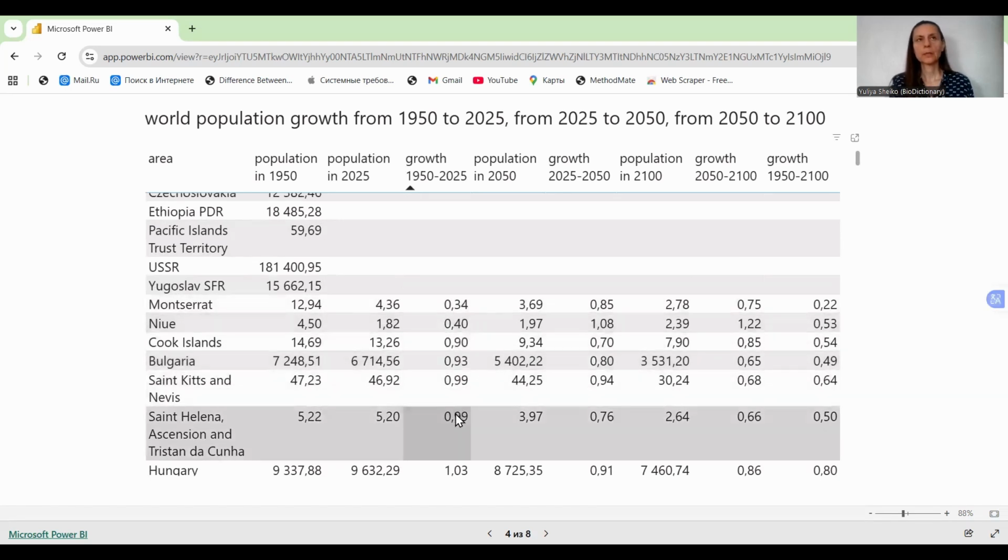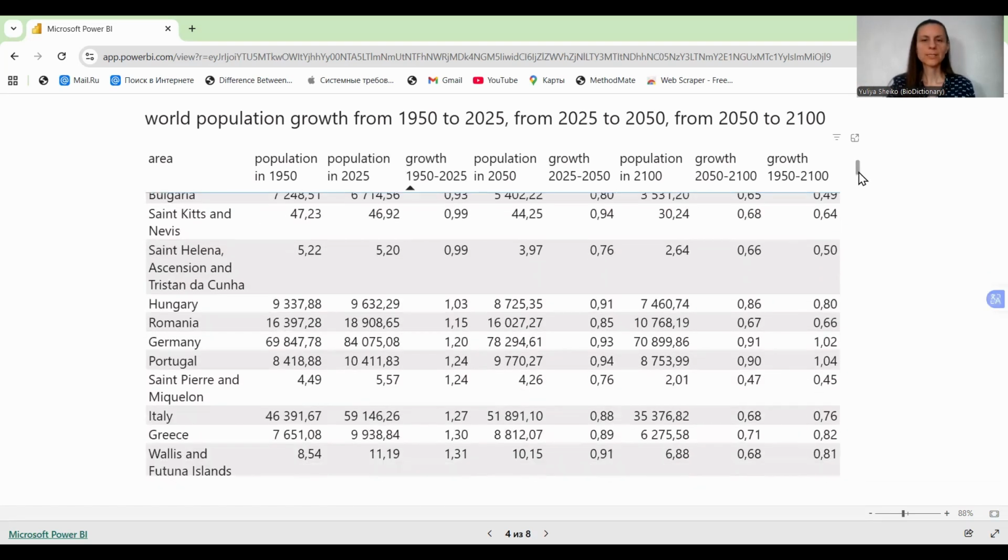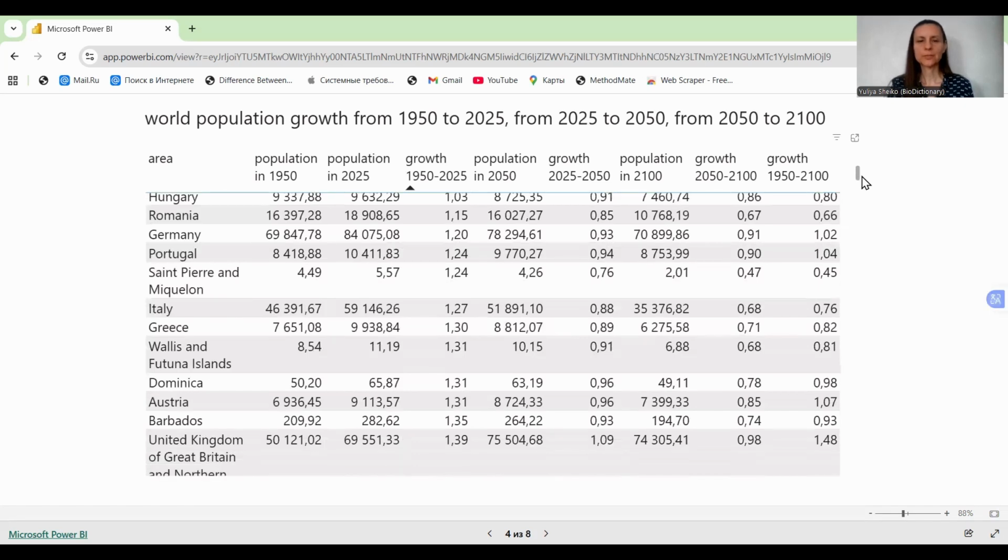This indicator is less than 1, and it means that their population has decreased in this period. Also, we can see some European countries that have almost the same number of population, like Hungary, Romania, and a little rise in Germany, Portugal.